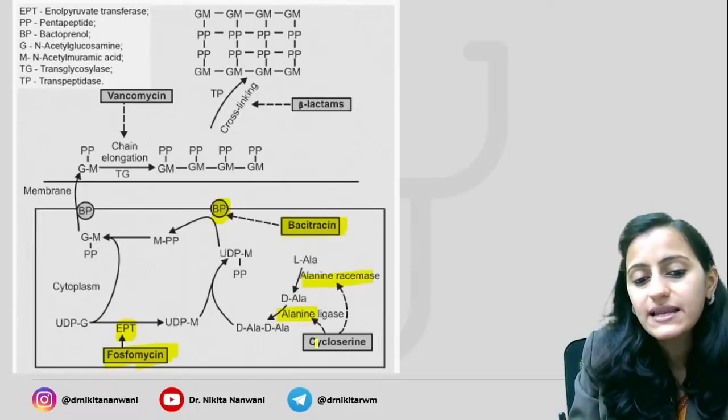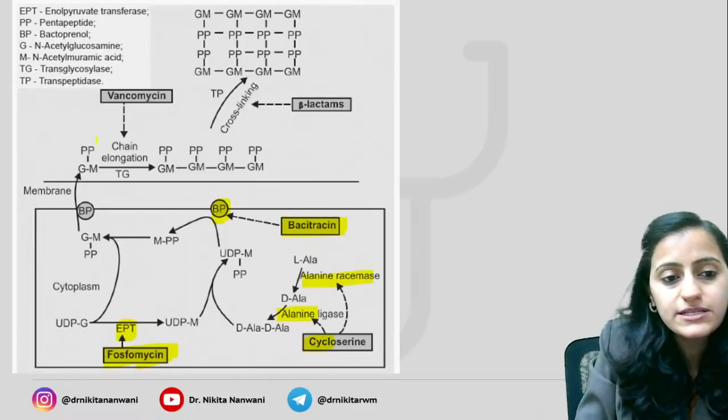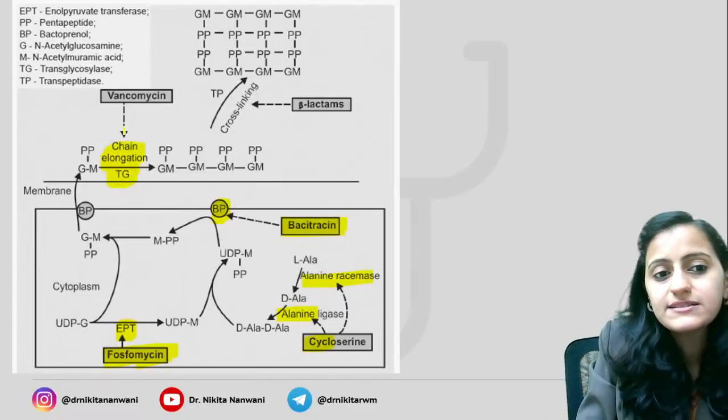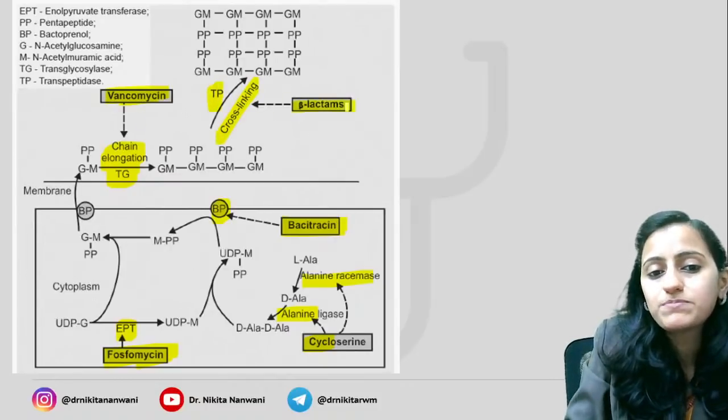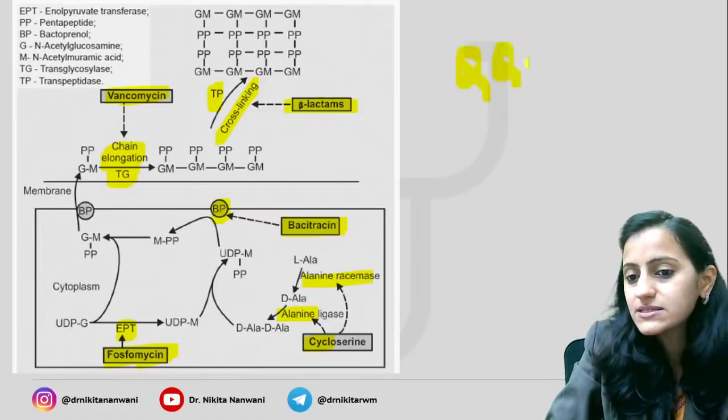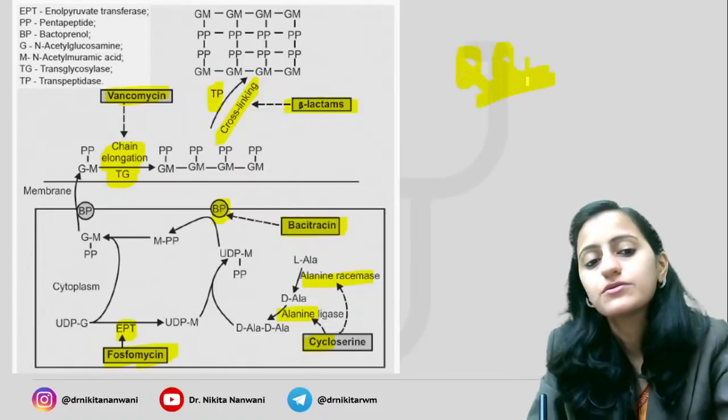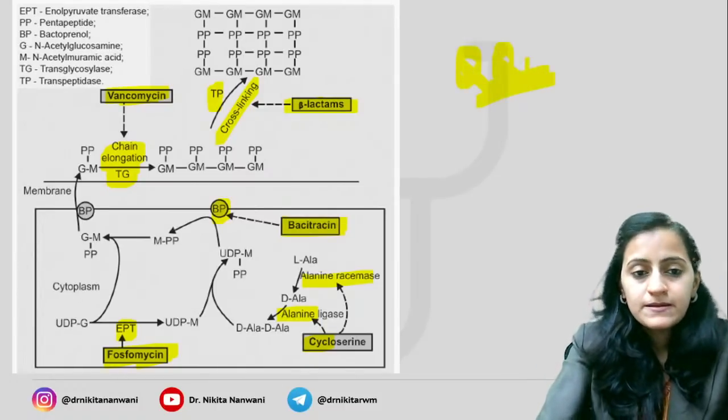Alanine racemase and ligase. Alanine is cycloserine. Chain elongation transglycosylase is vancomycin. Cross-linking transpeptidase is beta-lactams. This is very, very important. Okay, this is very, very important.